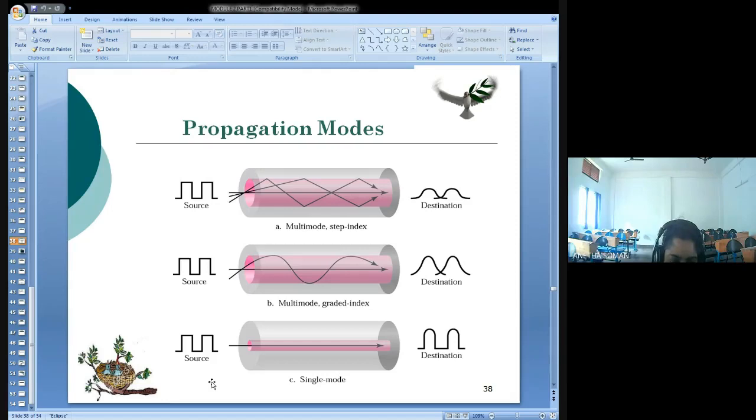Okay, now what happens when a beam of light moves through it? When a beam of light moves through the constant density, it moves in a straight line. You can see in the diagram. It moves in a straight line until it reaches the interface of the core and the cladding. Right? Understood?